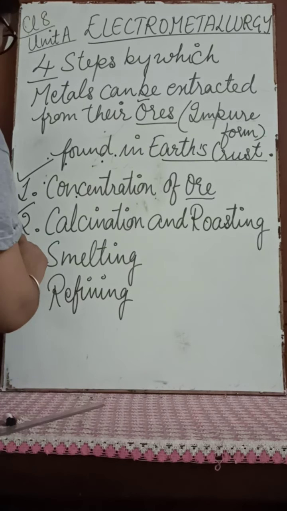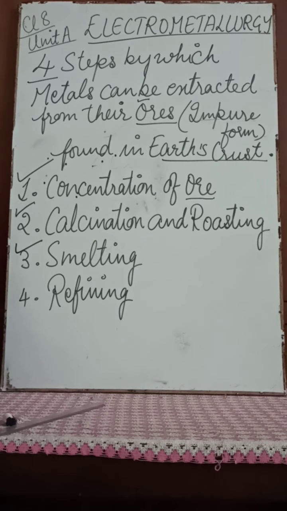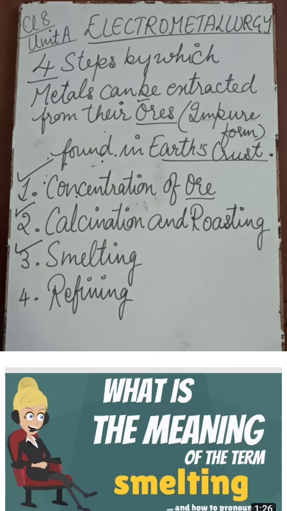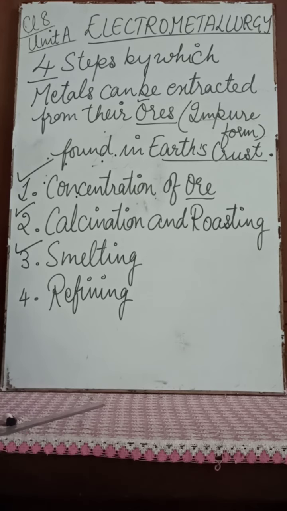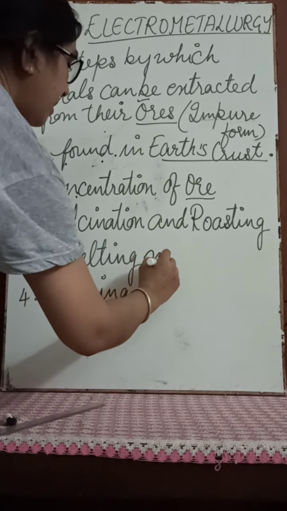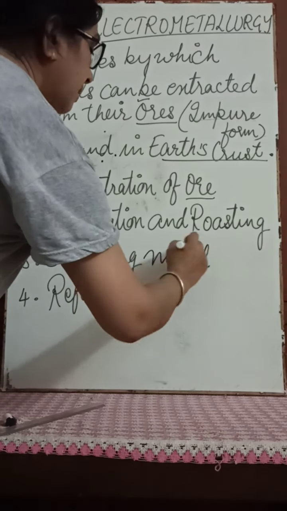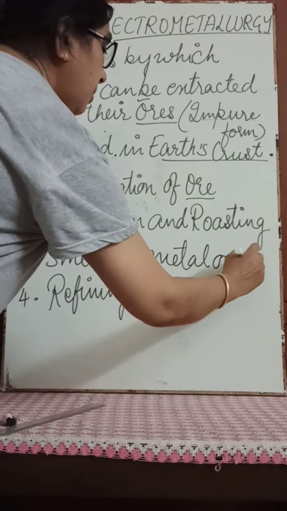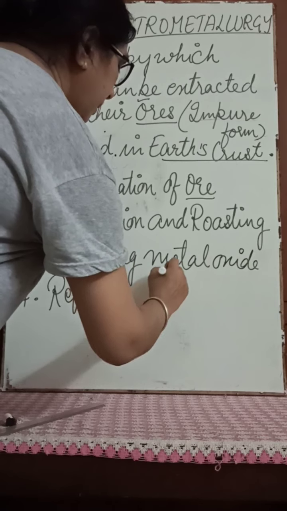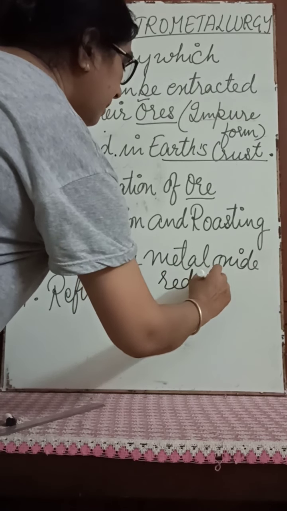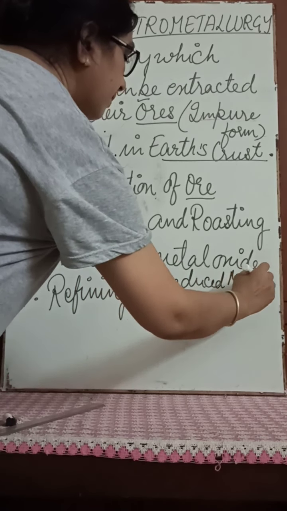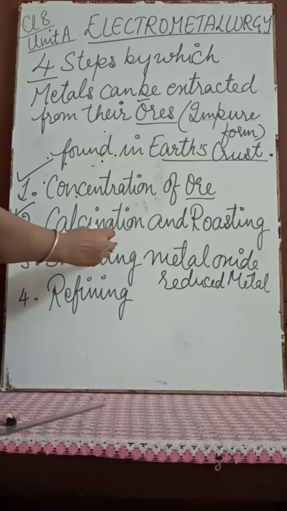Now the third step is smelting. What is smelting? It involves chemical reduction of metal oxide to metal. What happens in smelting?